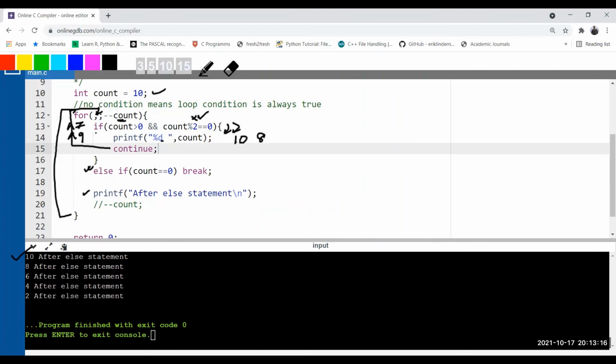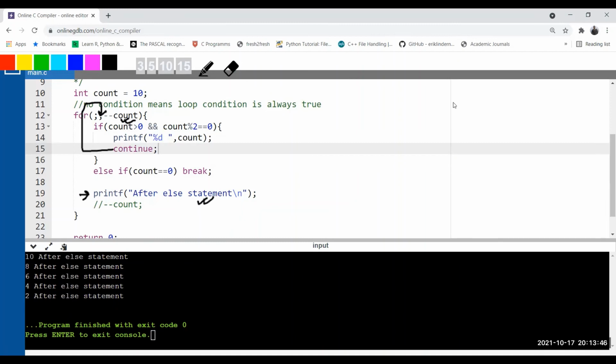So what it is doing, whenever these two conditions are true, if it is greater than 0 and it is an even number, this printf is printing and continue is moving back the program control to the condition of the loop. What is continue doing? Continue moves the program control back into the condition of the loop after updating the value. So that's why when the number is an even number, that particular line is not executed.